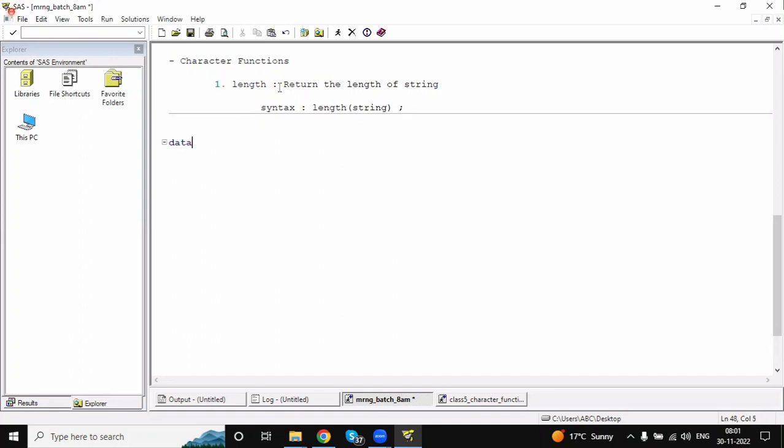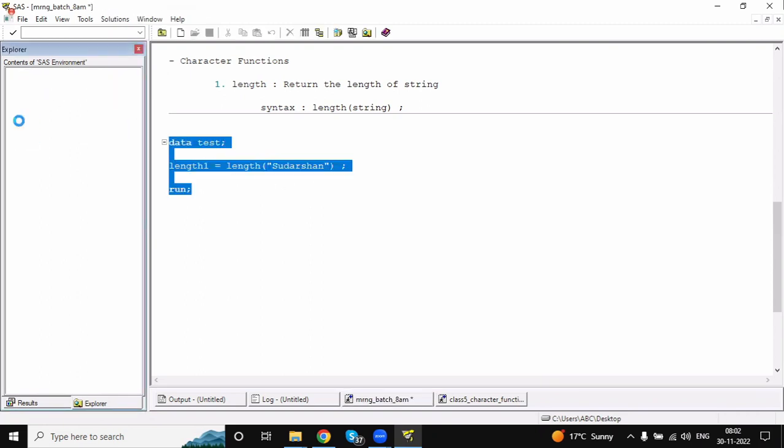See here, for example, data class1, some test data set I'm creating. I created one variable, or else I have one string whose length I'm calculating. I'm using the length function on, for example, Sudarshan as my string. In the name Sudarshan, how many characters are there? It will give that, which is called length. Length is nothing but how many characters are there in the string. Run the program.